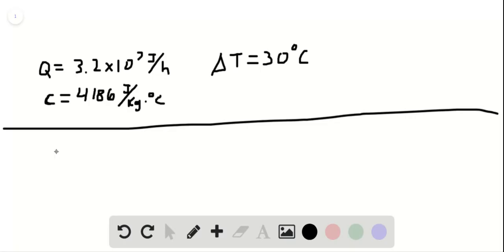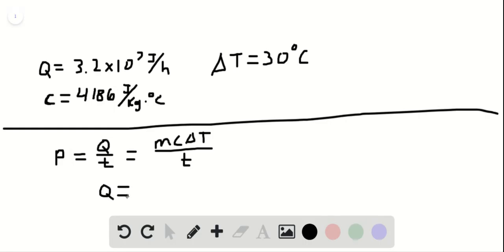Well, since the power output, P, is equal to Q over T, which is equal to MC delta T over T. Well, we know that Q is 3.2 times 10 to the 7 joules per hour. And we know that T here is 1 hour. So we have, this is Q is equal to MC delta T, very simply.